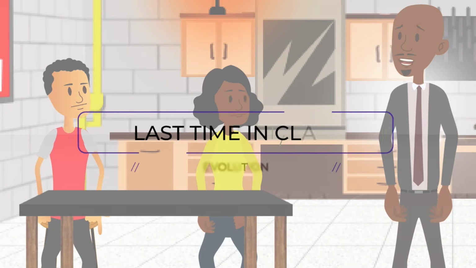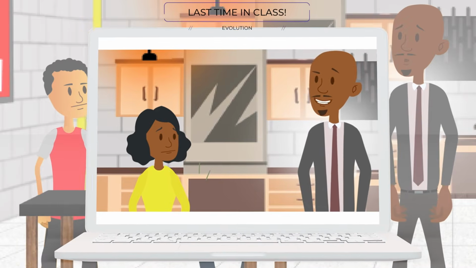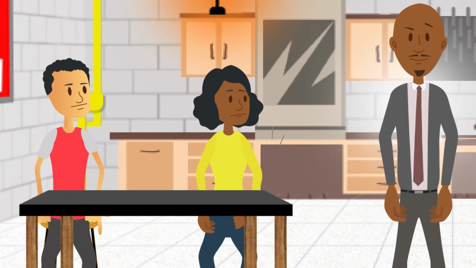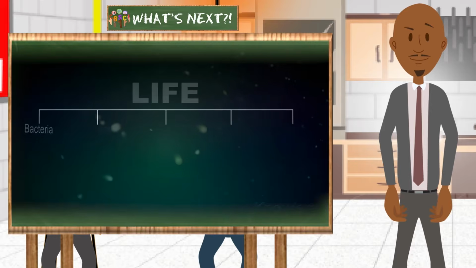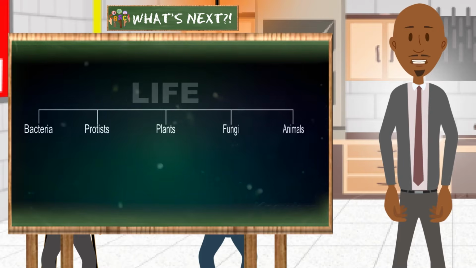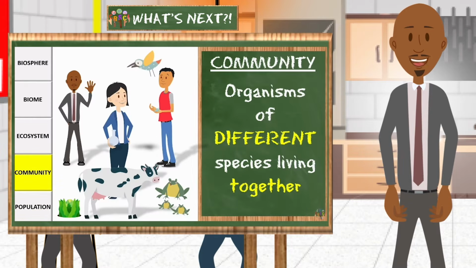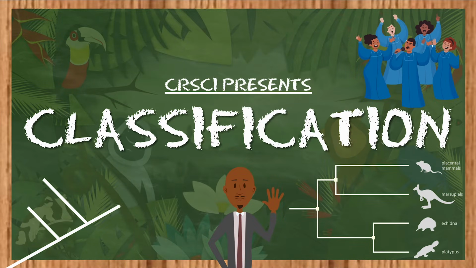Same group. Hold on, I didn't say anything about you all being in the same group. But remember, biology is the study of living things, and there are too many of them. Just as we discussed how the environment they live in can be categorized as a hierarchy, the same can be done for living things themselves.